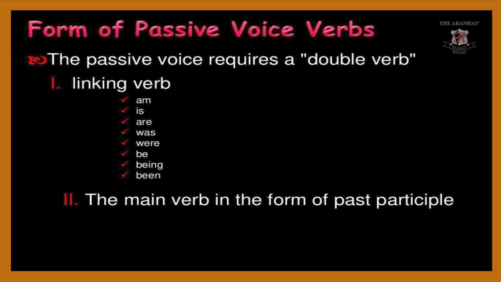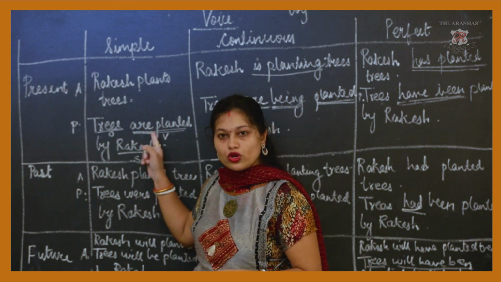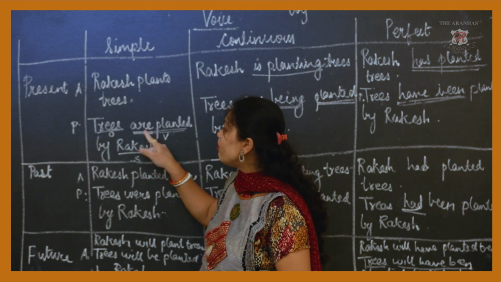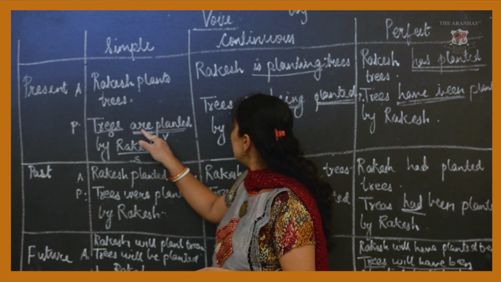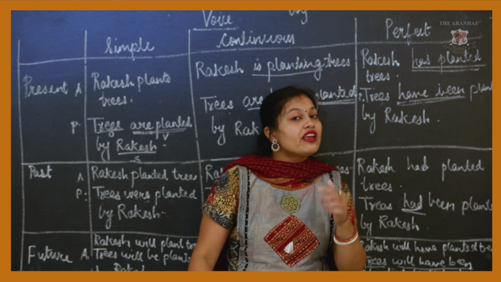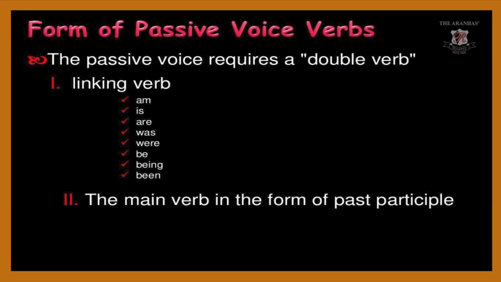Then the passive voice requires a double verb, a linking verb, that I told you here also. See, here it is only "plants," but here a linking verb is used in the passive voice: are planted, were planted, will be planted. Which linking verbs are used? Am, is, are, was, were, be, being, been. These are the linking verbs used with the main verb, in the form of past participle.